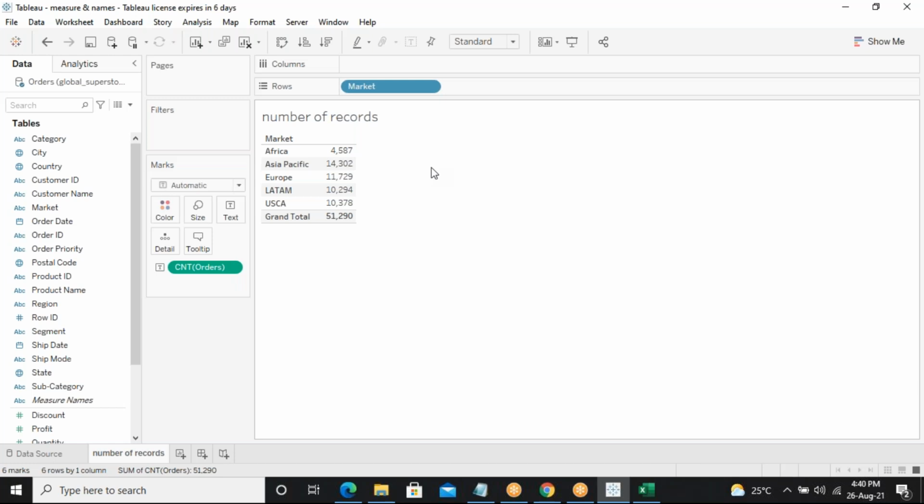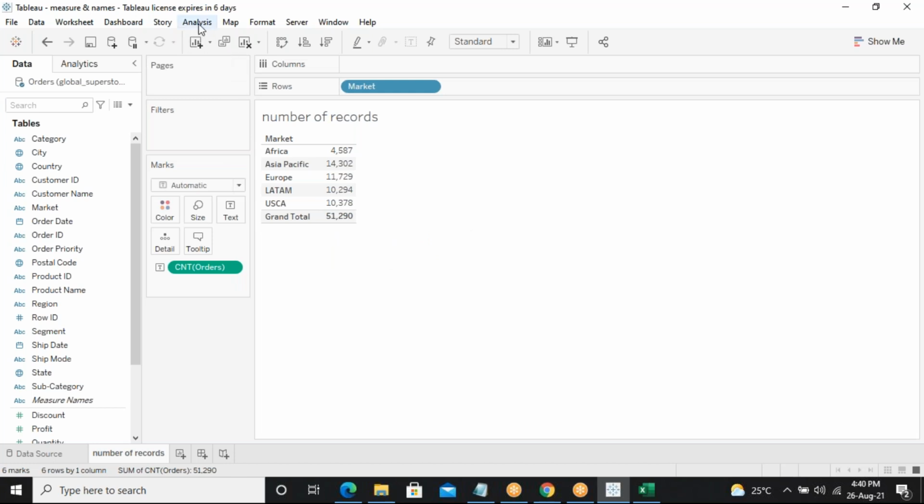Okay, so this is how to find the number of records when you're using the measure names. This is how to find the total number of records we have in the Excel sheet and how to get that report in Tableau itself. It's not displaying the grand total for me in spite of following your procedure.